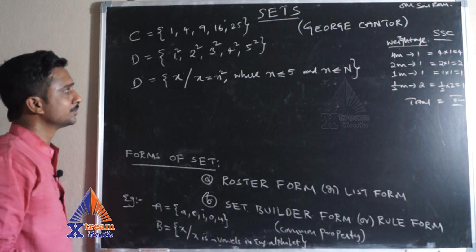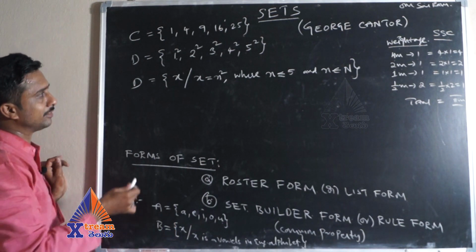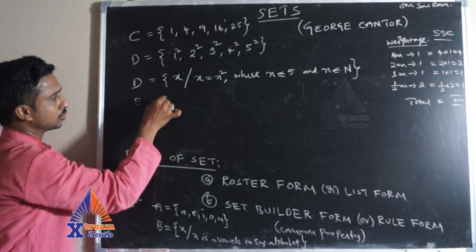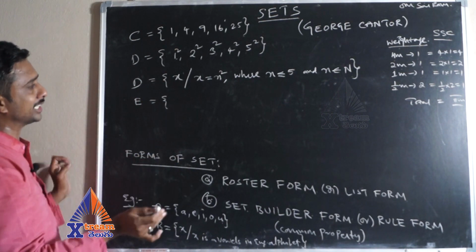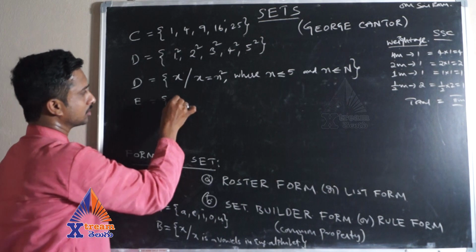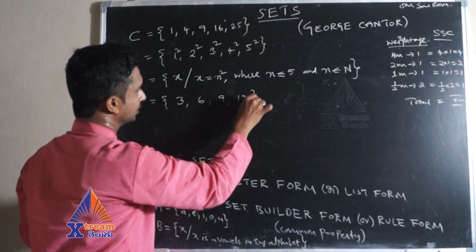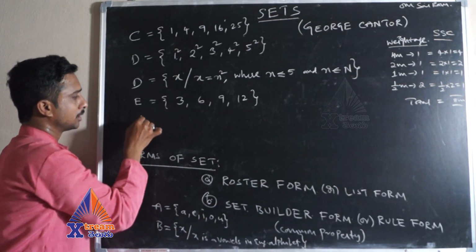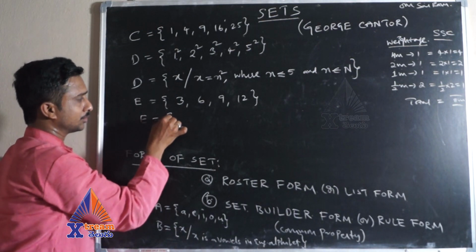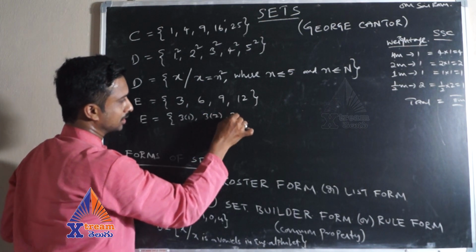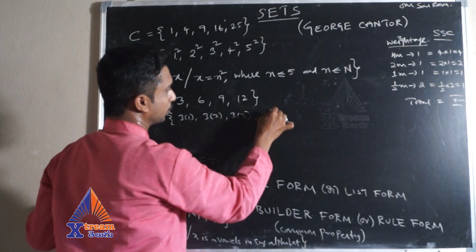Is it clear, children? In the same way, you can write so many examples. One more example you can take: the cubes, or the multiples. Suppose 3, 6, 9, 12. What are these? Multiples of 3. So 3 ones are, 3 twos are, 3 threes, 3 fours.